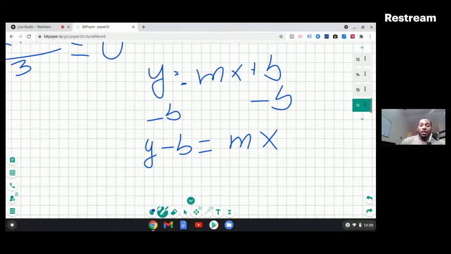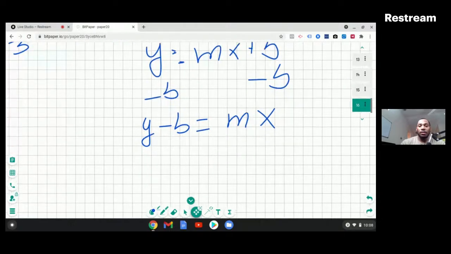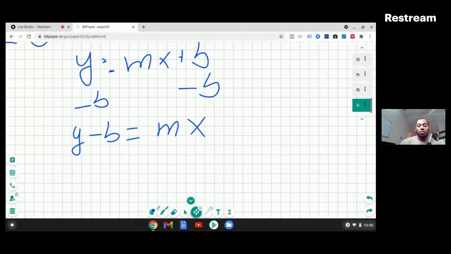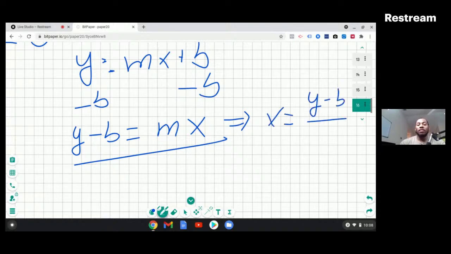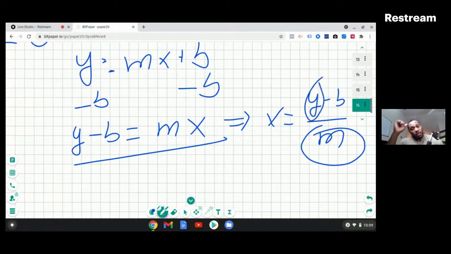And if you want to solve for x, x is equal to (y minus b) divided by m. m is the slope of the line, and you know what y is. b is the intercept.